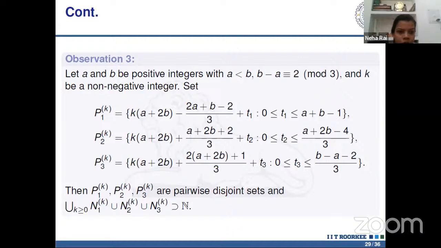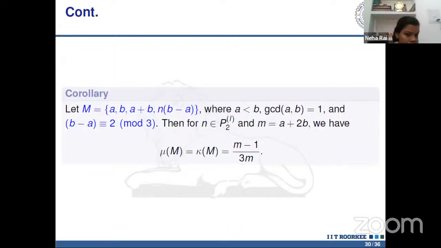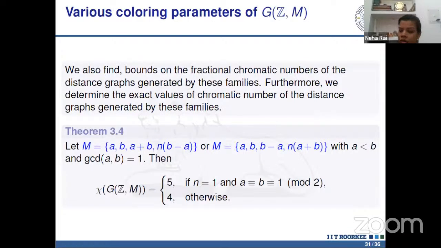So this corollary gives the exact value of mu1 in the case when b minus a is congruent to 2 mod 3, and when n belongs to P2, then this mu1 is equal to kappa m, which is equal to this quantity. So we study the various coloring parameters of the distance graph G(Z, M).